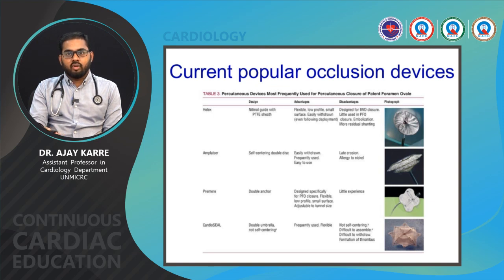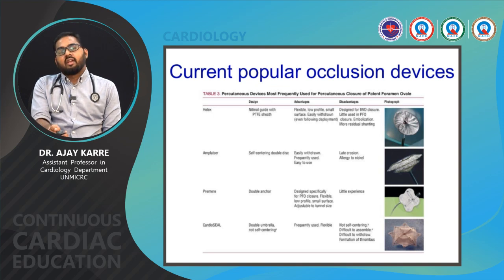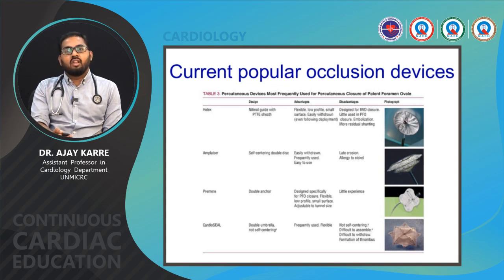The Amplatzer is a self-centering double disc device. The advantages of the Amplatzer septal occluder are that it is easily retrievable, frequently used, and easy to use. The disadvantages are late cardiac erosion due to the device and allergy to nickel.